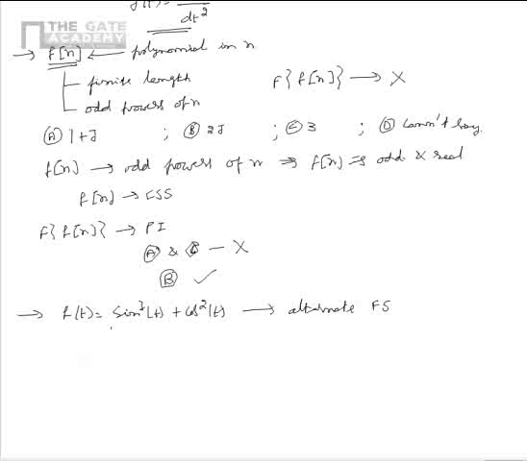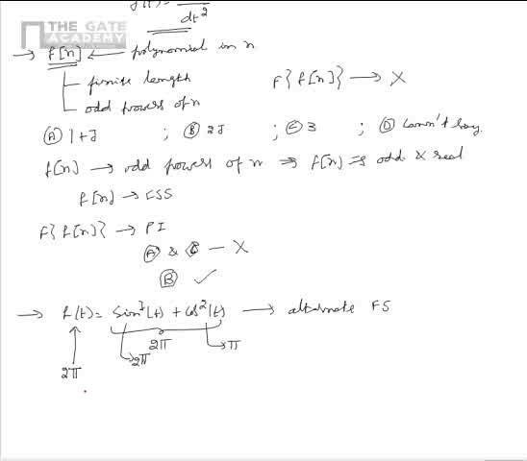We know that for the given f of t, the period is 2 pi. This is because the period of sine cube of t is 2 pi and the period of cos square of t is pi. So the period of f of t is the LCM of these two values.